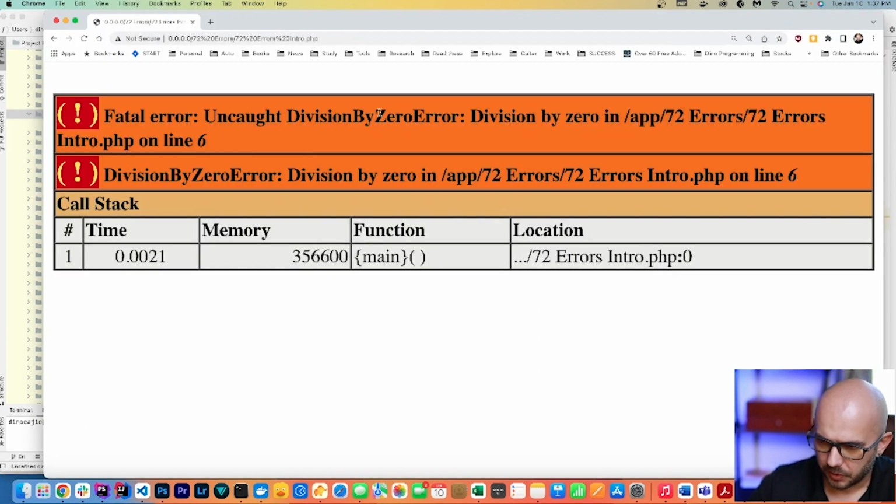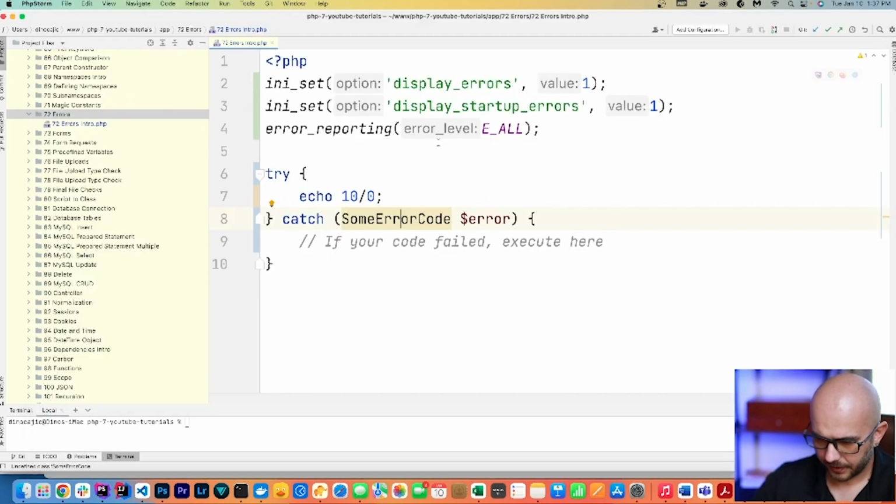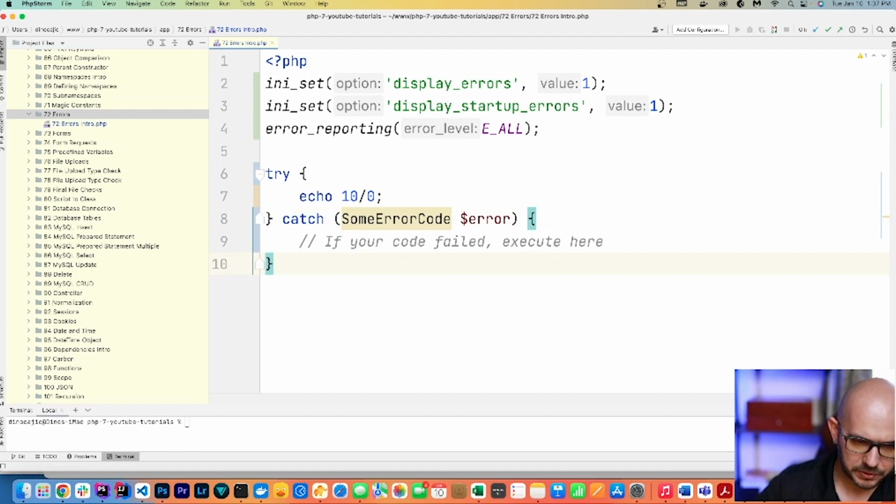So according to our browser, we know that this is the instance that the division by zero error is likely to occur. We saw that if we tried out the code earlier, the echo 10 divided by 0, PHP returned that it was an uncaught error. A division by 0 error is just a data type that we're going to enter here. And it's a data type that was created by PHP developers, so think of it as a string or an int data type.